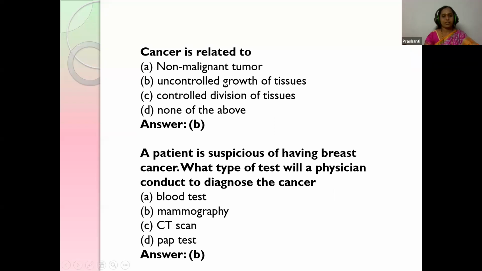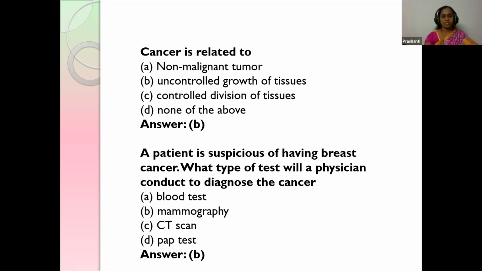Cancer is related to, what is cancer? Is it a non-malignant tumor, uncontrolled growth of tissues, controlled division of tissues, or none of the above? Yes, the right answer is uncontrolled, which means beyond our control. The tissue growth is beyond our control. A patient is suspected of having breast cancer. What type of test will a physician conduct to diagnose the cancer?